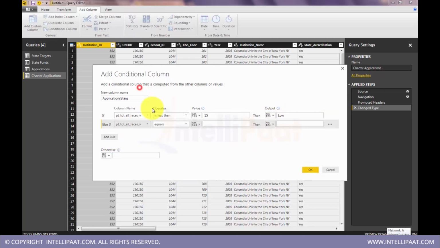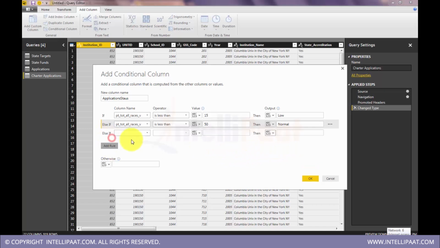Total applications, if it is less than 15. So how this gets evaluated, we don't need to check between a range like 15 to 30. When this calculation happens at a row level, if value is less than 15, then it will show as low. If not, then it will pass to the next statement. So in this next statement I will check if it is less than 50. If it is less than 50, yeah, so this is normal. Number of applications received is normal.